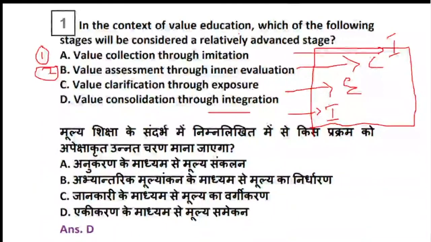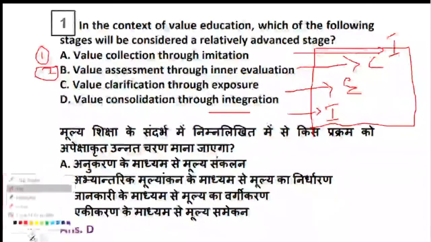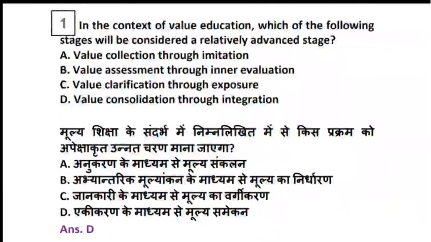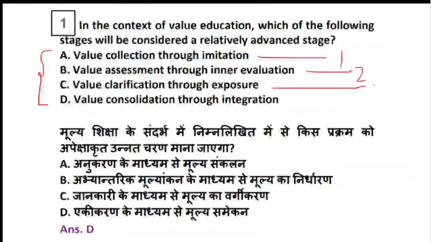I'll just clear the screen. In case you want to take a screenshot, you can take it. These are the stages. The first stage is imitation, the second stage is evaluation, the third stage is clarification, and the fourth is consolidation. So the highest, that is the advanced stage, is the stage of consolidation. Please keep this in mind. This question can be a part of the exam because many students know this but they get confused when the questions are asked. Okay, coming to the next.